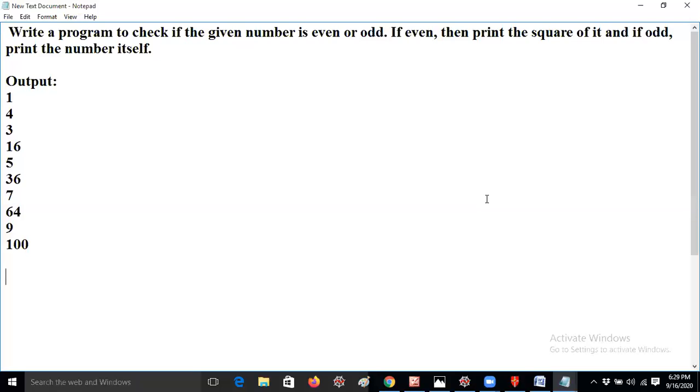If you got the output, I will retrieve your screen. Then I stop my screen because some students are doing it whenever I am telling the examples. And whoever the students are listening, you should also try in your notes right now itself. While i less than or equal to n, it's enough, Pravalika. So once check, Pravalika, I think it's not only enough. Yes, Ambika, you are getting it.